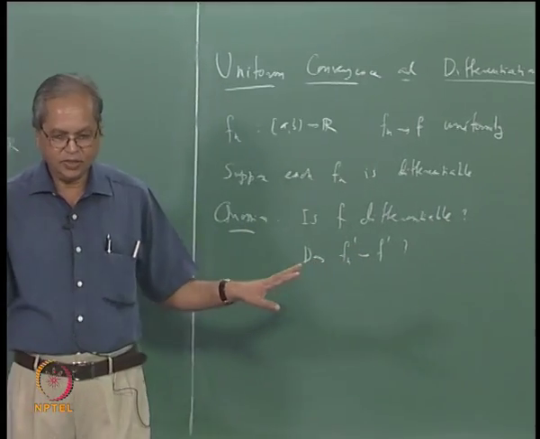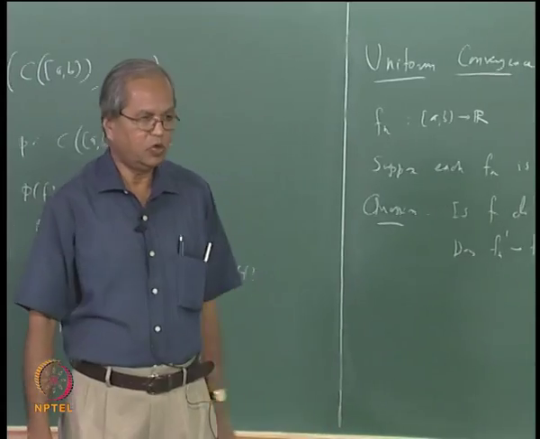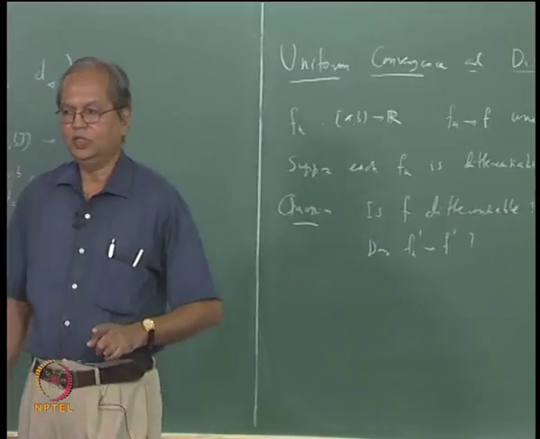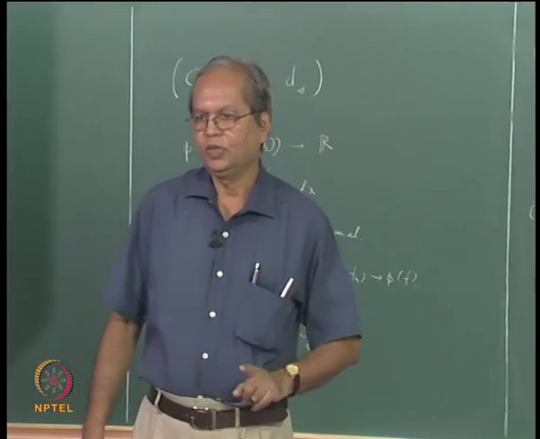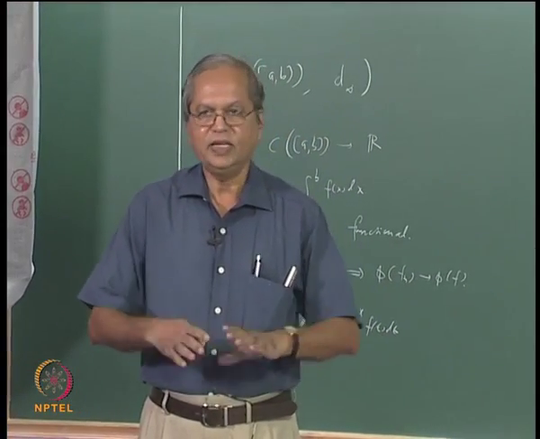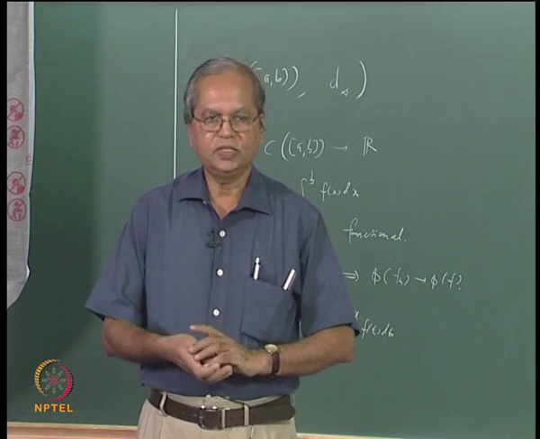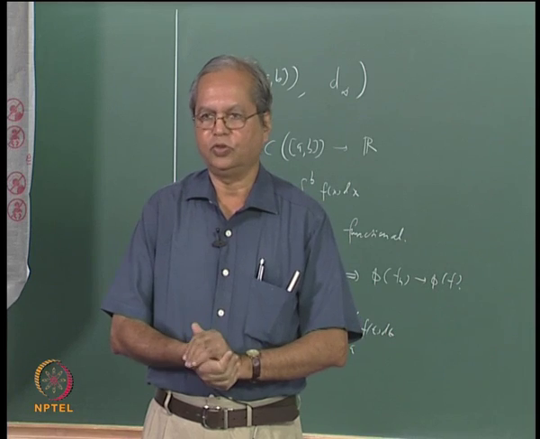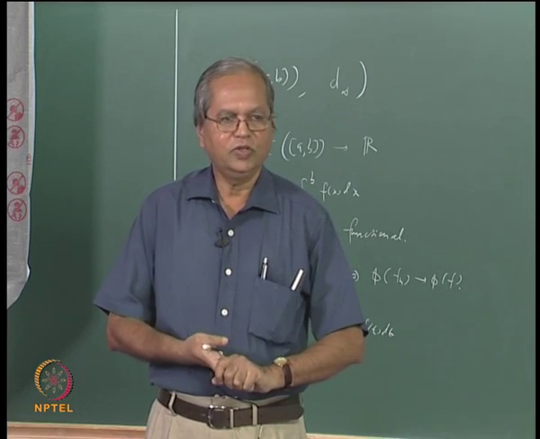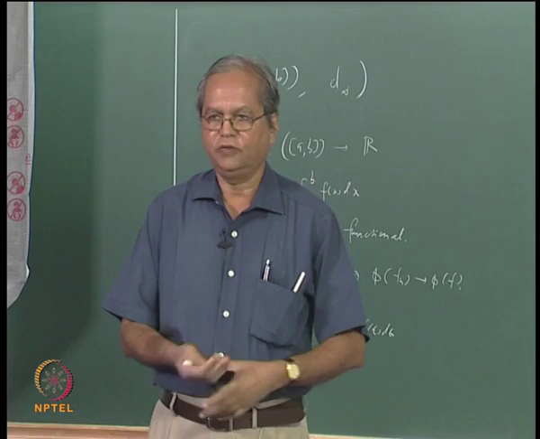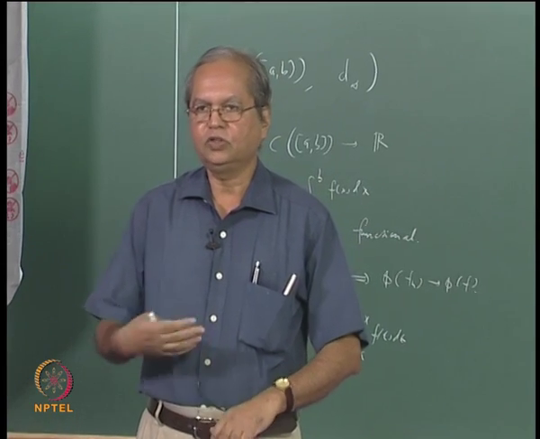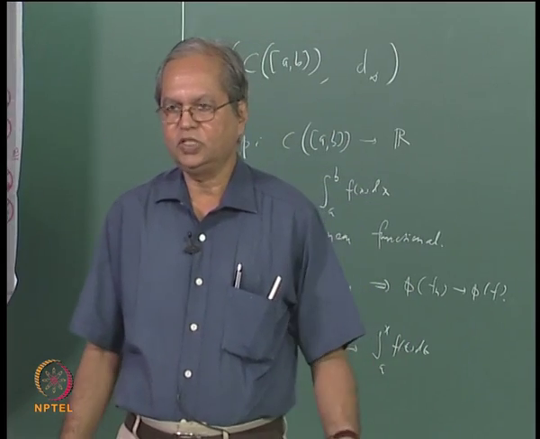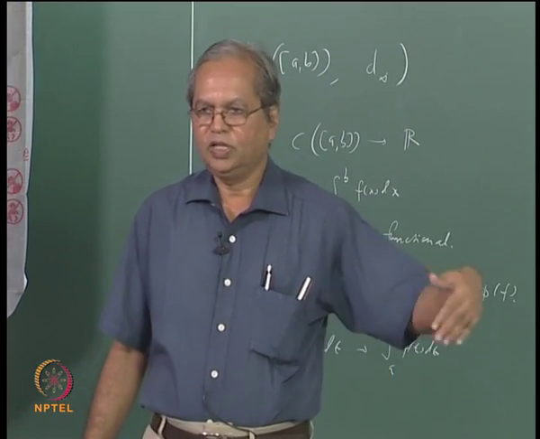In fact, subsequently we will prove a very powerful theorem. Perhaps you may have already heard of that theorem. It is called the Weierstrass theorem. The Weierstrass theorem says that given any continuous function, you can find a sequence of polynomials which converges to that continuous function uniformly. So you can obviously find a function which is continuous but not differentiable, and to such a function also you can find a sequence of polynomials. Now every polynomial is differentiable, but the limit will not be differentiable.